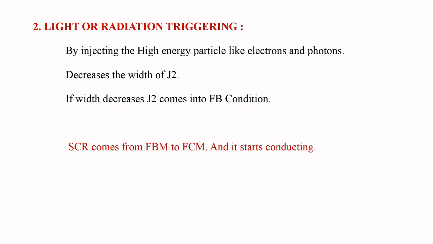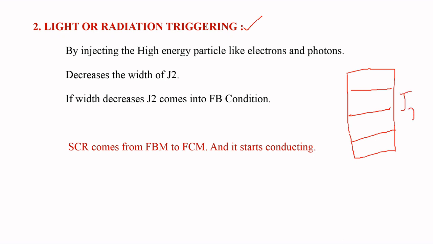Coming to the second method, that is light or radiation triggering. This is very simple. In this method, we are going to inject high energy particles, those are electrons and photons, at junction J2.